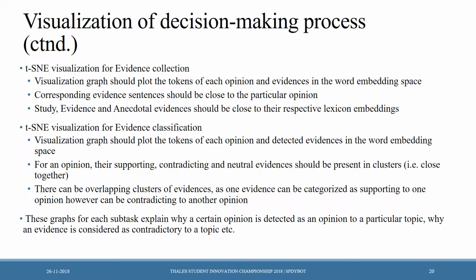There can be overlapping clusters of evidences, as one evidence can be categorized as supporting to one opinion, however, can be contradicting to another opinion. These graphs for each subtask explain why a certain opinion is detected as an opinion to a particular topic, why an evidence is considered as contradictory to a topic, etc.